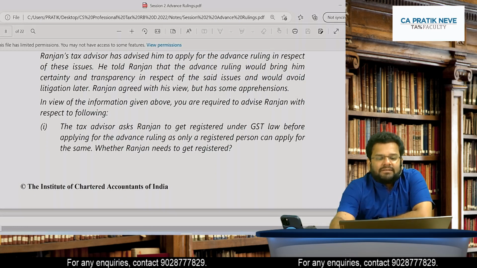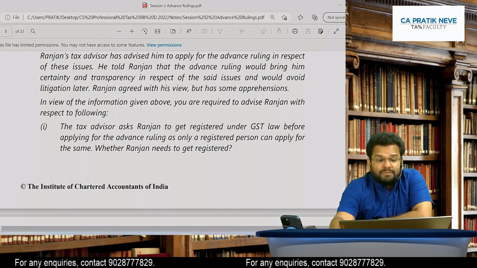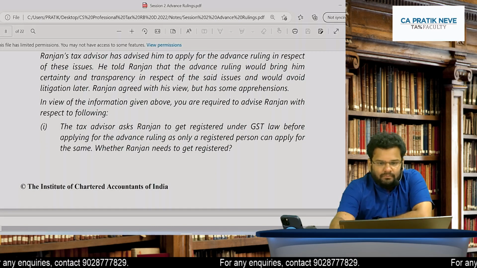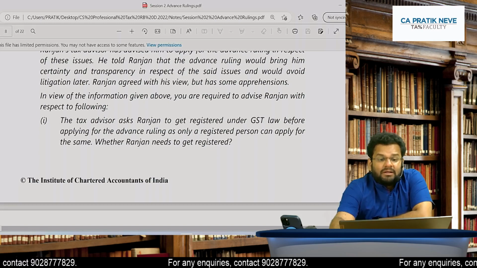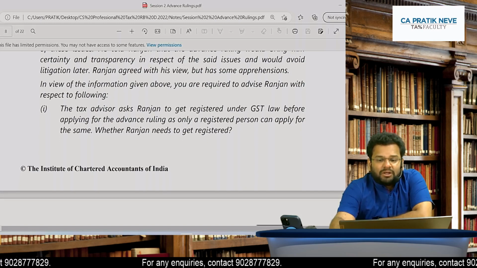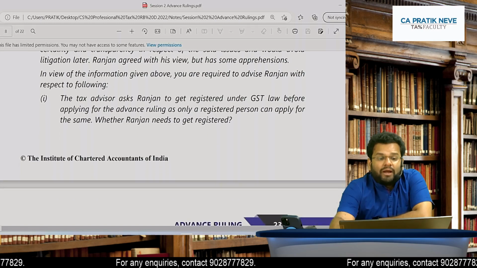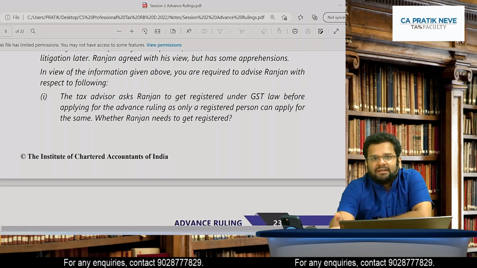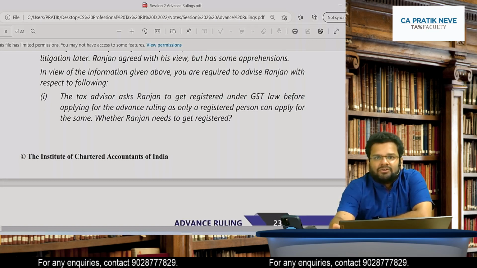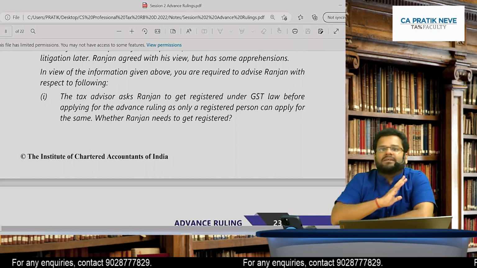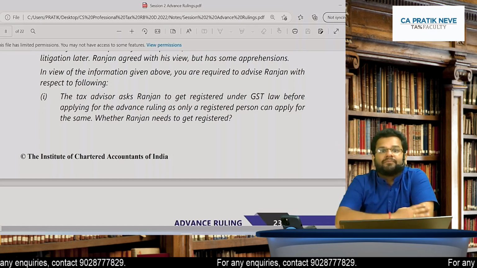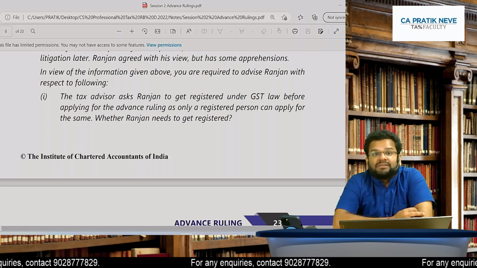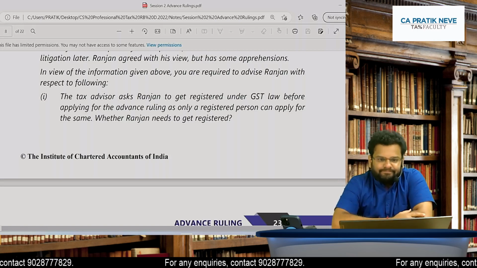Ranjan's tax advisor has advised him to apply for advance ruling in respect of these issues. He told Ranjan that advance ruling would bring him certainty and transparency in respect of the said issues and would avoid litigation later. Obviously, no? You know that's the intention of advance ruling, so that a decision you obtain in advance, and in future all litigations and notices you avoid. Okay.